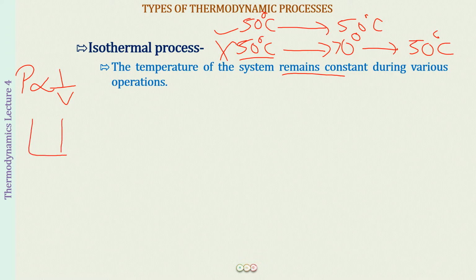So if we have a container fitted with a piston, and we have taken some gas, so it is going to be a fixed composition of that gas. The temperature, if we maintain it at some constant value, then this gas is occupying some volume V and it is exerting a pressure P. When you exert some force, the piston comes down. So this means that the volume is going to decrease. And when volume decreases, what will happen to the pressure? The pressure will be increasing. So this is what you have studied in Boyle's law, and such a process you will be calling